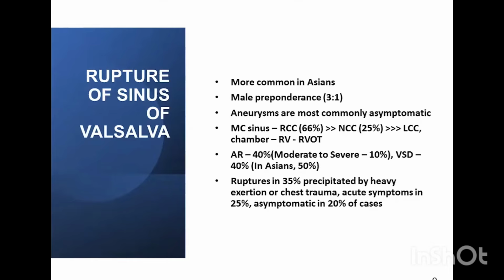Ruptures are many a times precipitated by heavy exertion or chest trauma, and they have acute symptoms in 25% of cases. So what we think is that RSOV will always have chest pain, an acute presentation, but that happens only in 25% of cases, and almost 20 to 25% of cases will be asymptomatic, and they may have gradual onset or progression of dyspnea and palpitation, as this boy had.